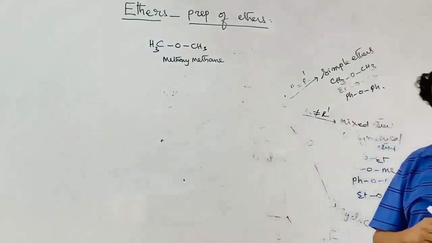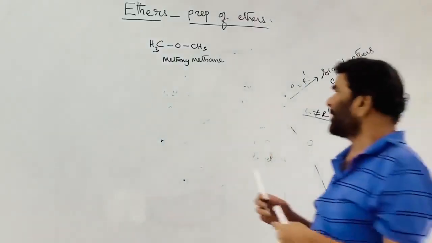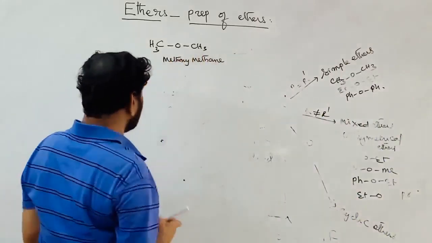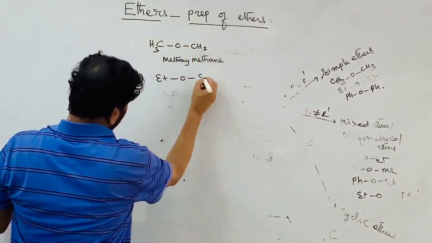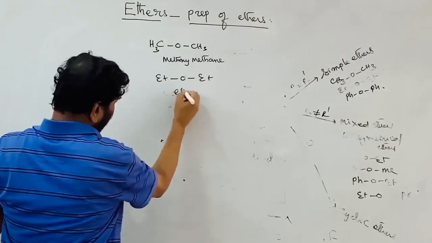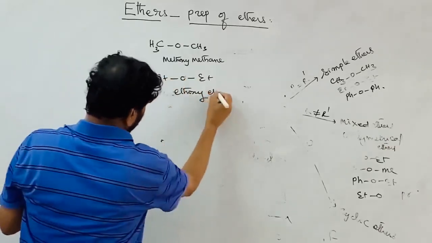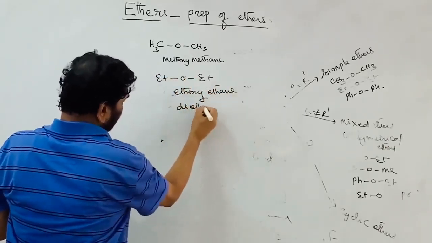It is considered a substituent for the purpose of naming. This is methane, and the other alkyl group with oxygen is considered as the methoxy. Similarly, ethoxyethane: one alkyl group is considered ethoxy. The common name is diethyl ether.